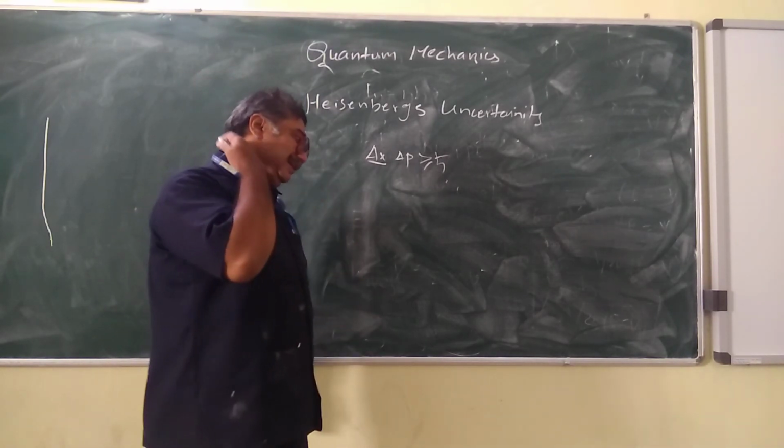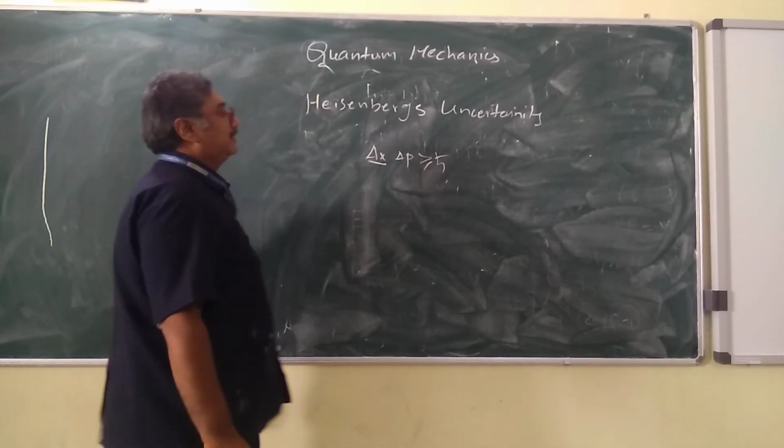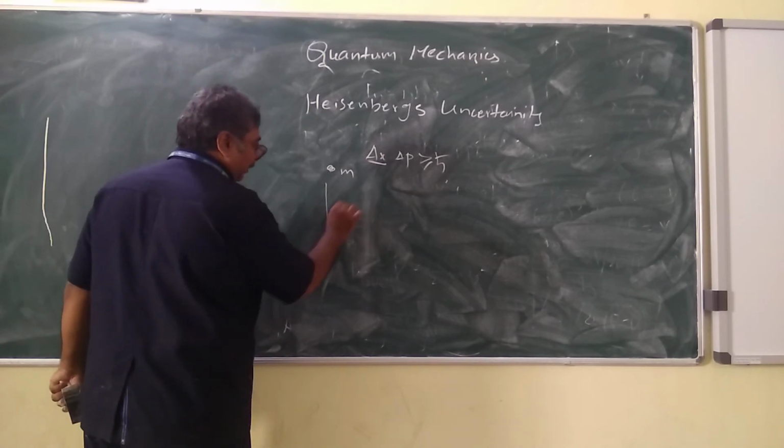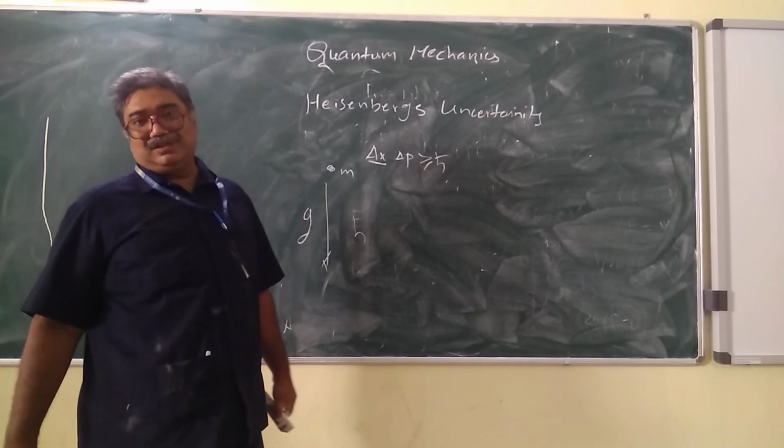Before going there, let us have a basic description. According to classical mechanics, there is a body of mass m which is falling freely from height h, exposed to acceleration due to gravity. So therefore, taking